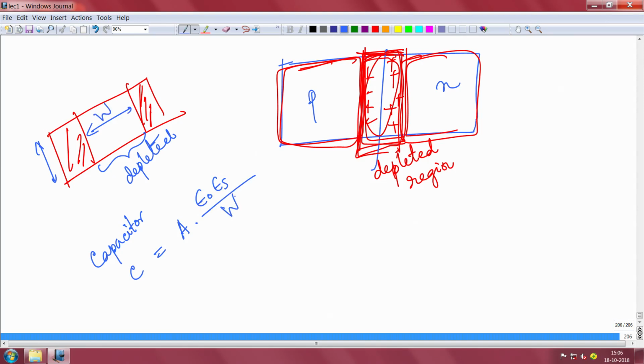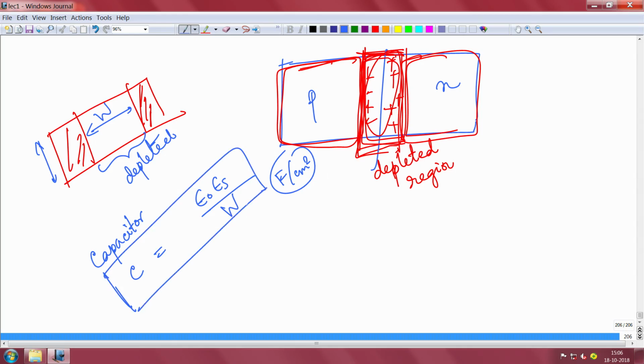Of course, I want to express the normalized capacitance. Which means I take the capacitance and divide by the area, and express it in units of farad per centimeter square. Typically, the unit of capacitance is farad; I am normalizing it to the area, so it is capacitance per centimeter square. Okay, this is your formula,